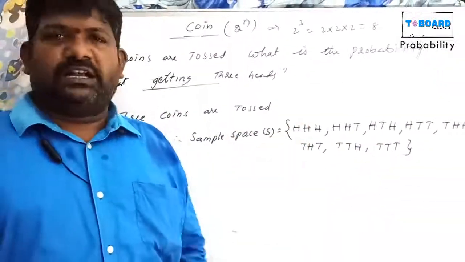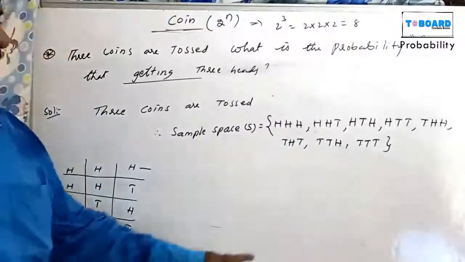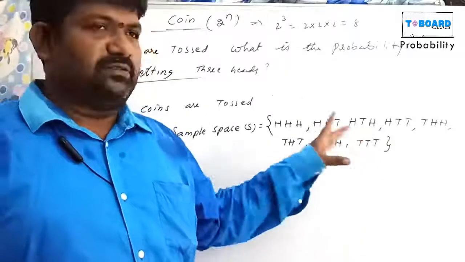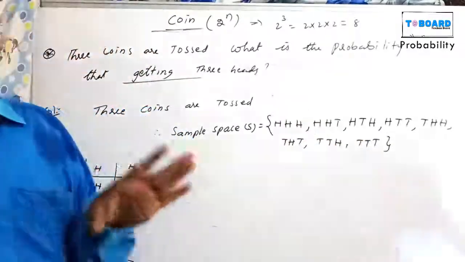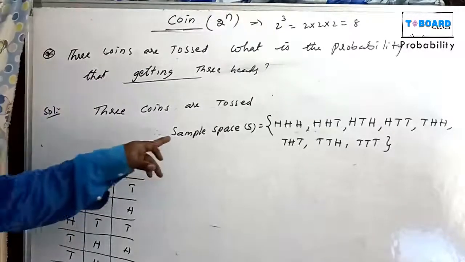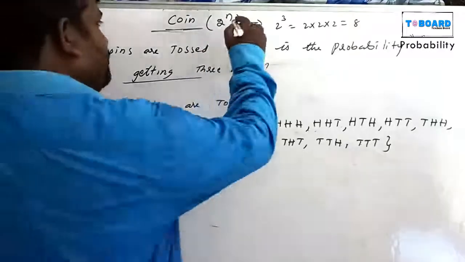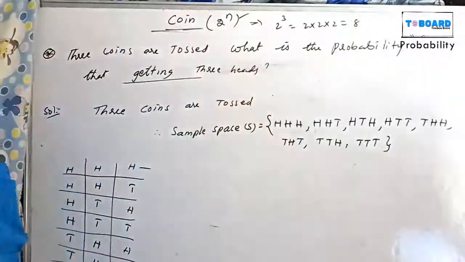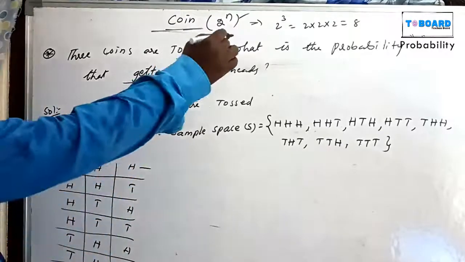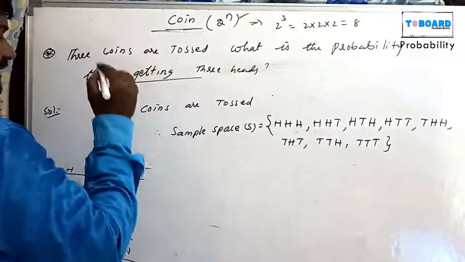Suppose head, head, head is the first chance. Suppose head, tail, head, or otherwise 3 tails. When 3 coins are tossed, the total chances, that is the sample space, equals 8 chances. The formula is 2 to the power of n: 2 cube, 2 into 2 into 2, that is 8. Now, what is the question? What is the probability of getting 3 heads?